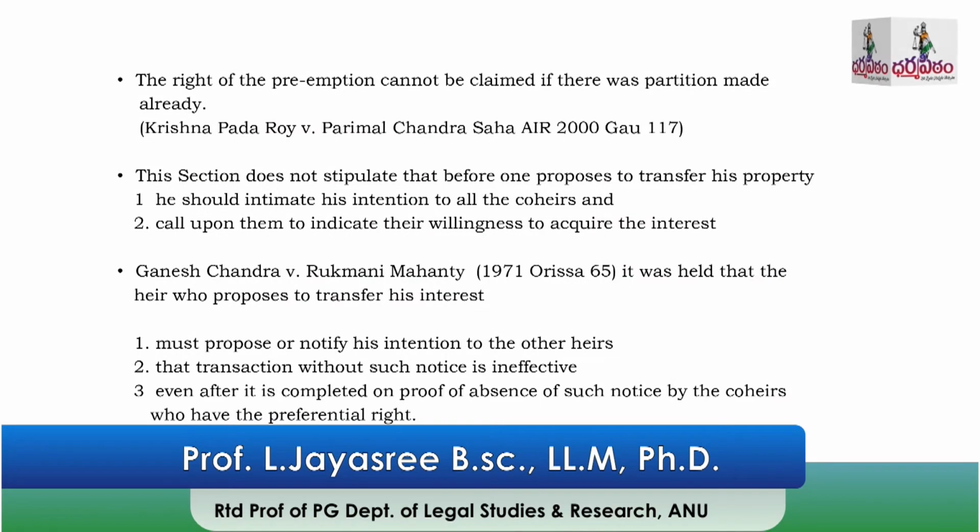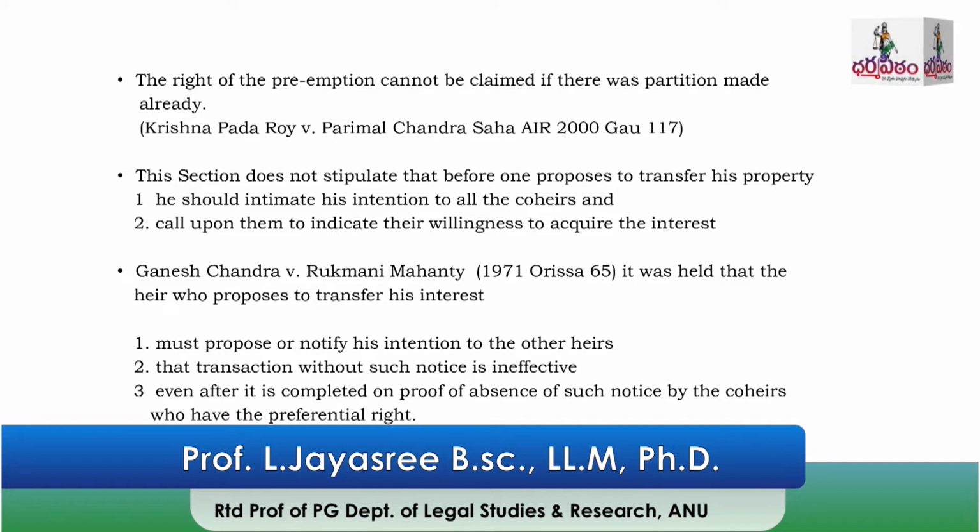But the right of preemption cannot be claimed once the partition is made. This was held in Krishnapada Rai versus Parimala Chandra Saha by the Guwahati High Court. Once the partition has been made, this right of preemption cannot be claimed. This section says that the rest of the heirs are the preferential heirs. They have the preferential right, but not an absolute right. It is only a preferential right.